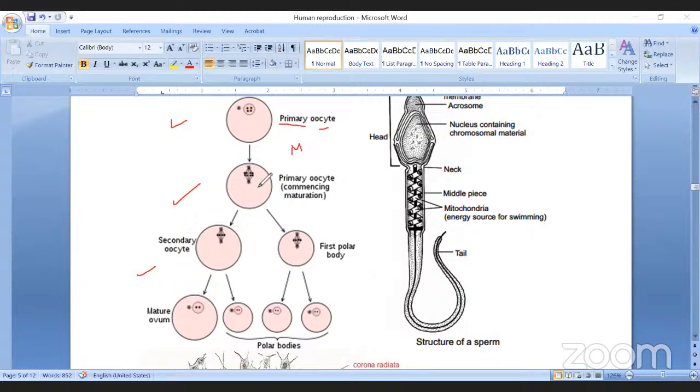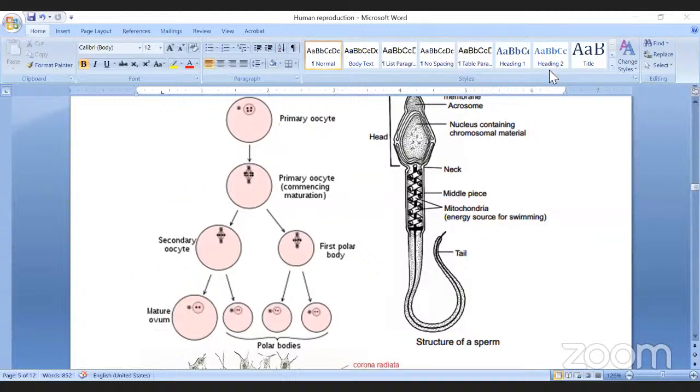At that time, any one oogonium becomes enlarged and undergoes meiotic division, first meiosis and second meiosis. During that time, polar bodies are produced, and later on the ovum is produced. So that is a general idea regarding oogenesis.